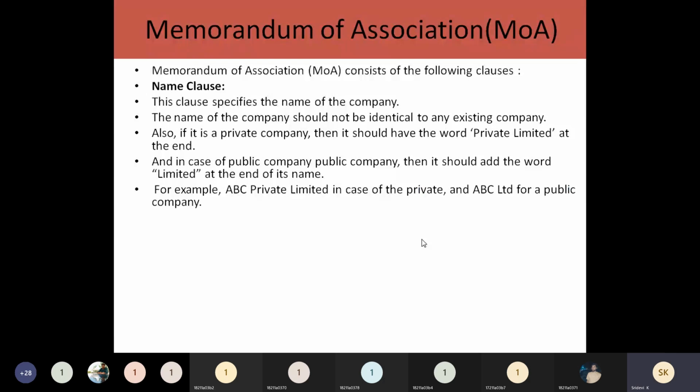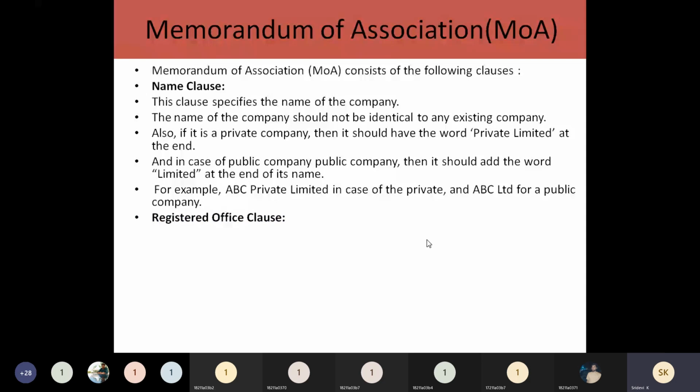For example, if you take ABC as a private company, they are going to write ABC private limited company, like that they have to mention. If it is a public limited company, then they will write ABC limited. That's all. They need not add private. Simply adding limited is enough. So this is the name clause.